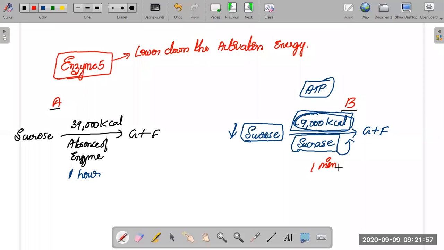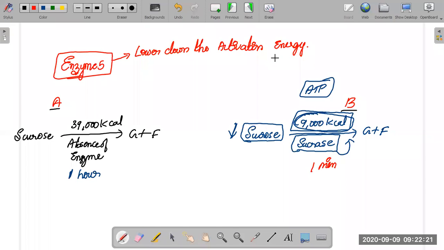Enzymes are not only lowering down the activation energy, they are also increasing the rate of reaction. That also I forgot to tell you. At the same time, they are increasing the rate of reaction also. Yes, Rakesh, they are also increasing the rate of reaction.